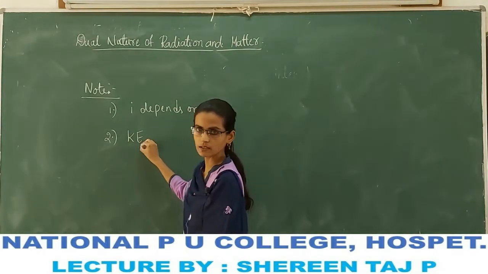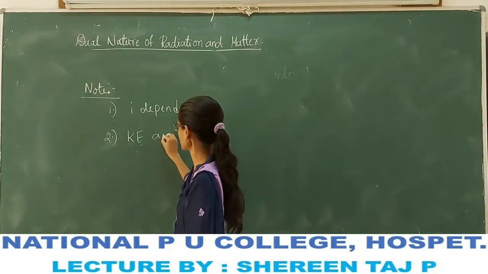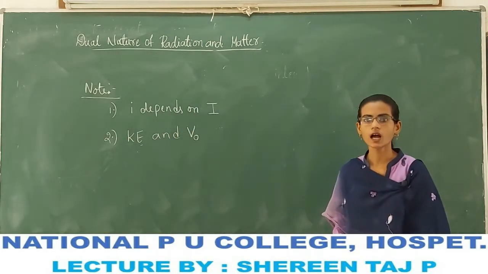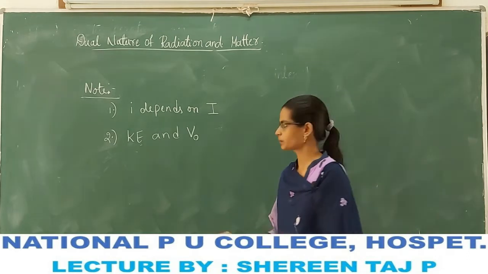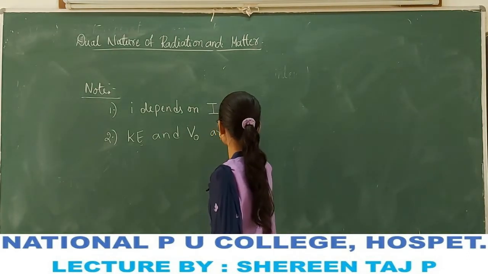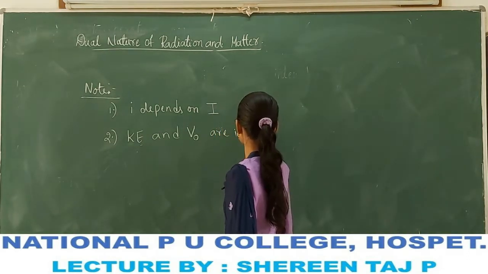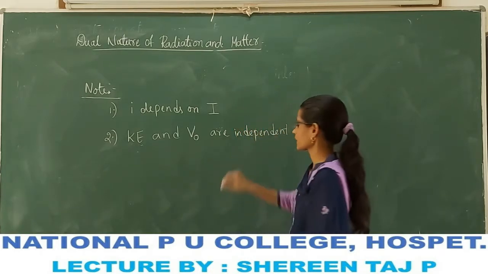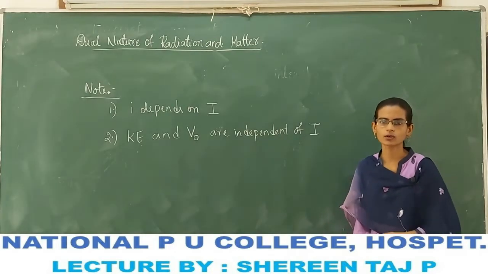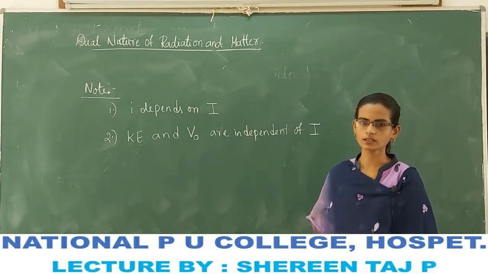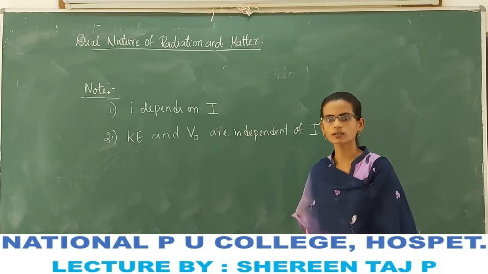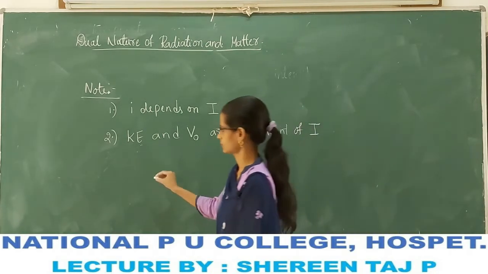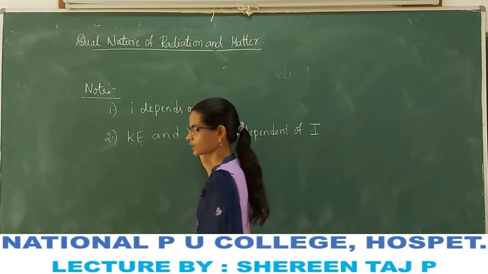Second, the kinetic energy of the photoelectrons and the stopping potential are independent of the intensity of the radiation. They do not depend on the intensity of the radiation. However, they depend on the frequency of the incident radiation. The value of K and V naught depends on